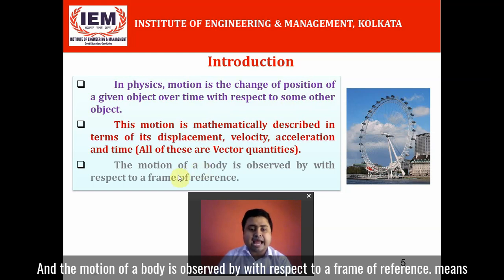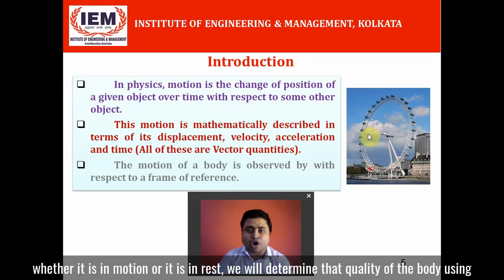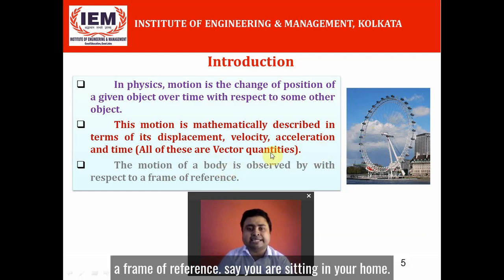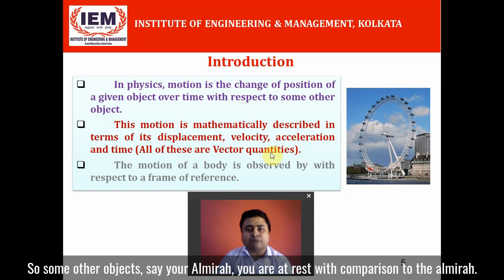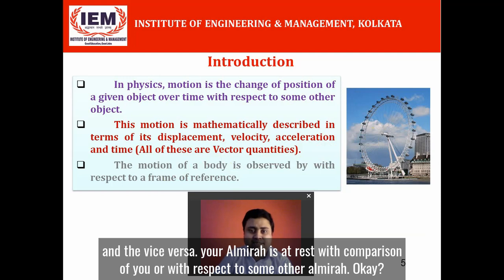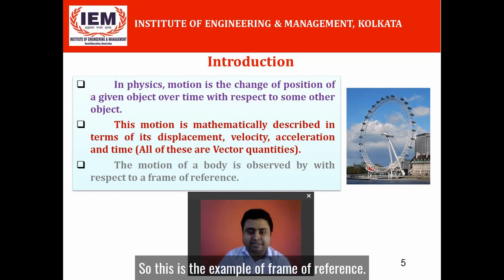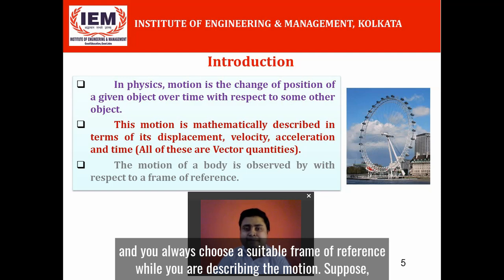And the motion of a body is observed with respect to a frame of reference, means whether it is in motion or it is at rest, we will determine that state of the body using a frame of reference. Say you are sitting in your home, so some other object, say your almirah, you are at rest in comparison to your almirah, and vice versa. Your almirah is at rest in comparison to you or with respect to some other almirah. Okay, so this is the example of frame of reference, and you always choose a suitable frame of reference while you are describing the motion.